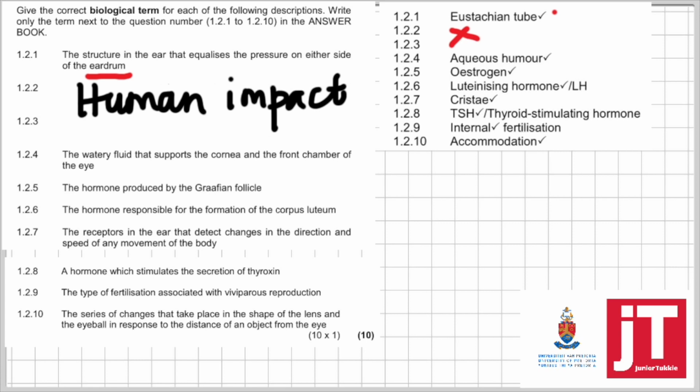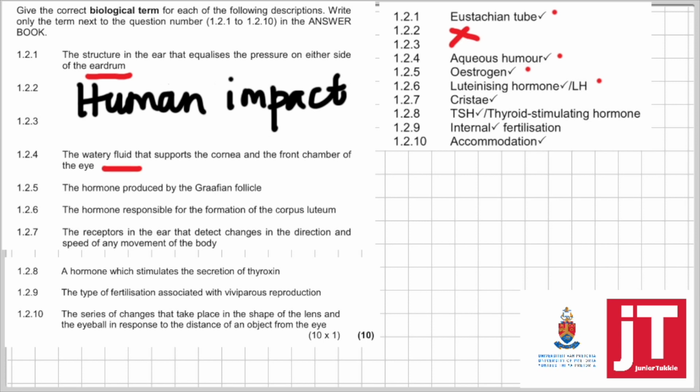1.2.4. The watery fluid that supports the cornea and the front chamber of the eye. Immediately when they say watery fluid, you must remember that that's aqueous humor. 1.2.5. The hormone produced by the Graafian follicle, that we know is estrogen. 1.2.6. The hormone responsible for the formation of the corpus luteum, we know is luteinizing hormone.